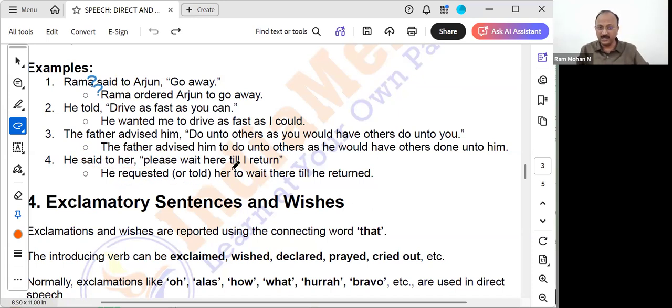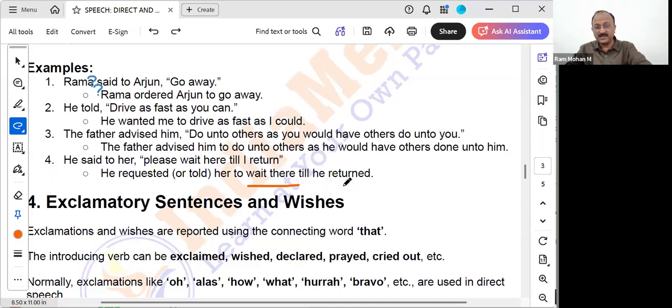After he requested her, followed by the conjunction to. Always, all the imperative sentences should use the conjunction to. Okay, connecting word here. He requested her to wait there. Here will become there, I said. Correct? No? Till he returned. Return will become the past tense, returned. Correct? No? Why did we use he here? Because till he returns, she has to wait. Correct? No? He told her to wait there till he returned. I hope this is clear.